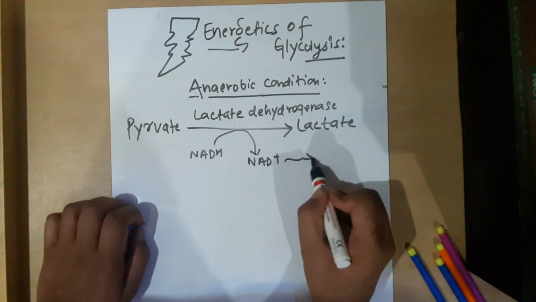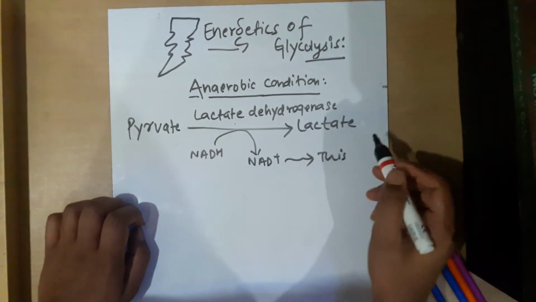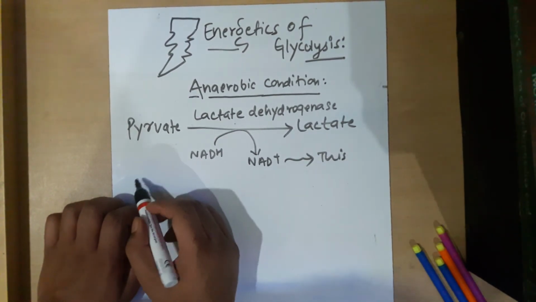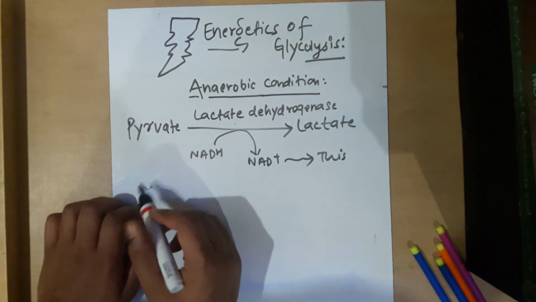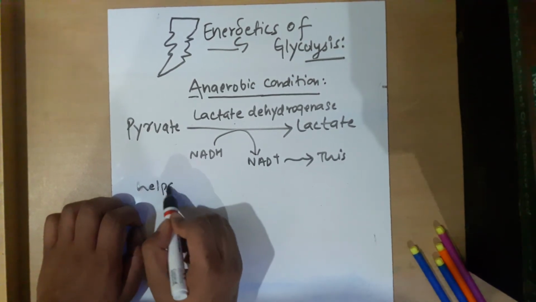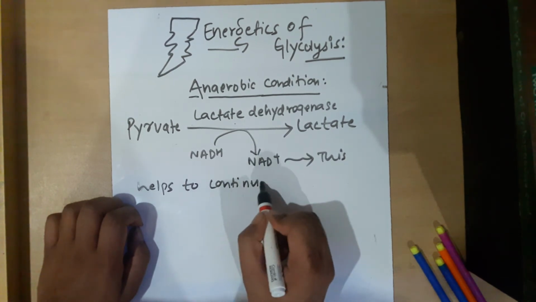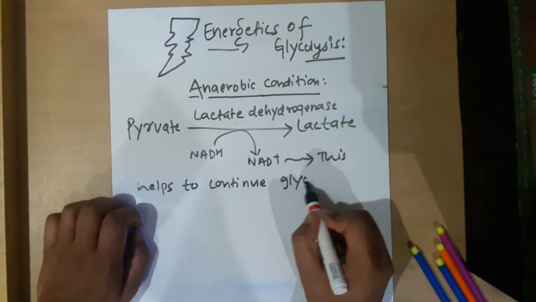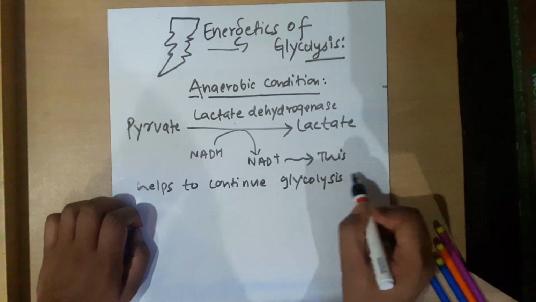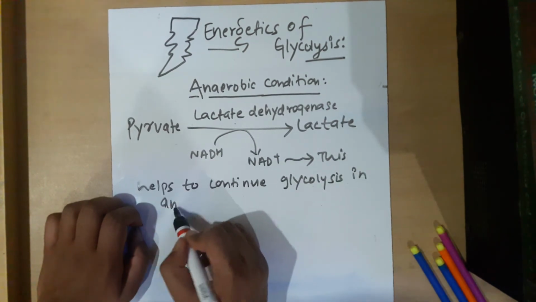And this NAD helps to continue glycolysis in anaerobic conditions.